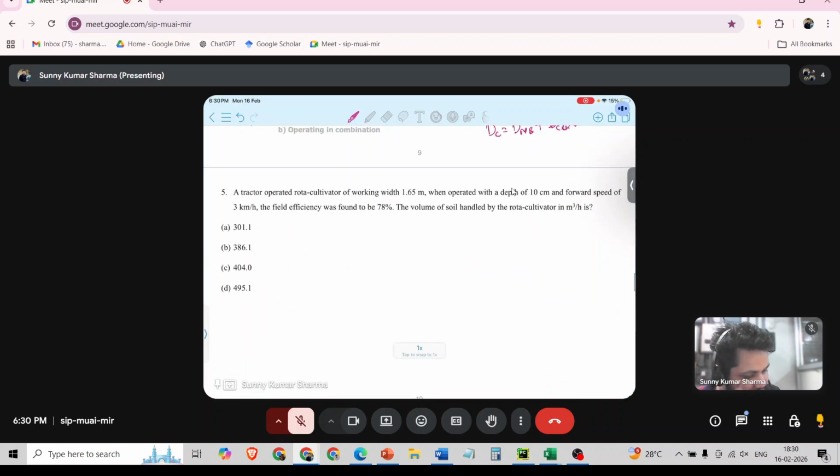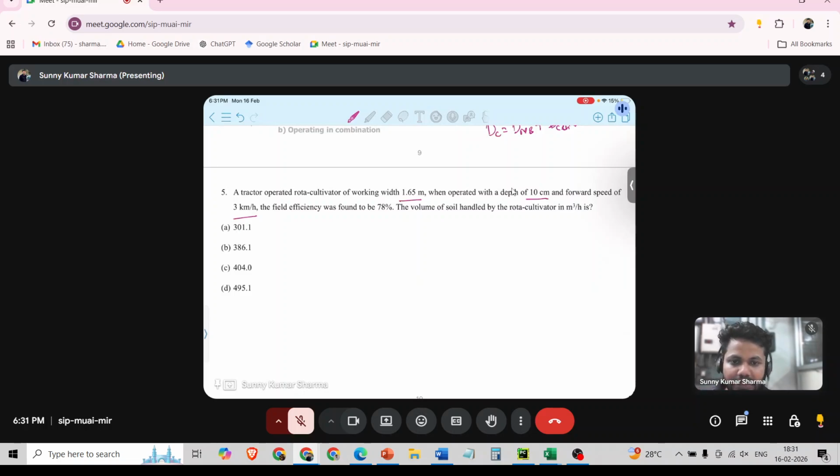So suppose this question is here. A tractor operated rotary cultivator of working width 1.65 meter, when operated with a depth of 10 centimeter and forward speed of 3 km per hour, the field efficiency was found to be 78%. The volume of soil handled in meter cube per hour will be. You can also solve this by balancing the units.